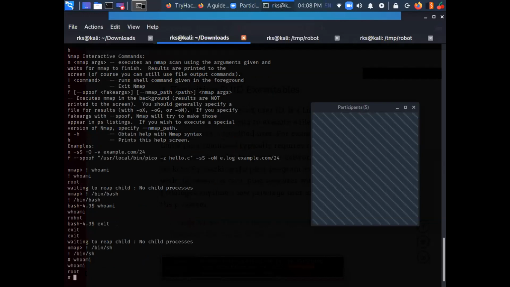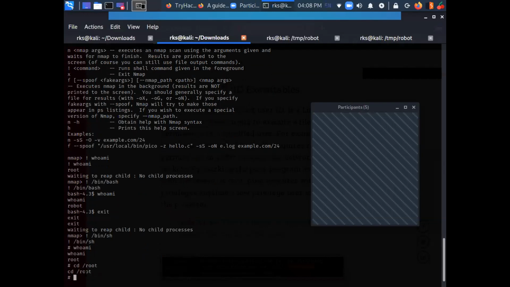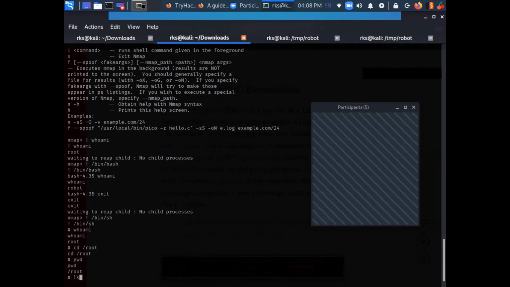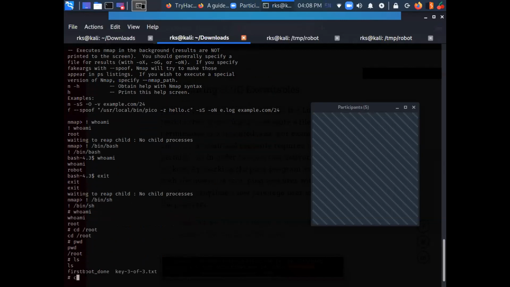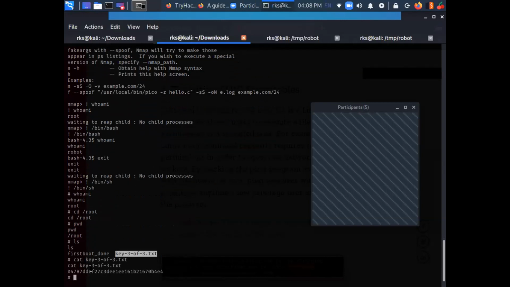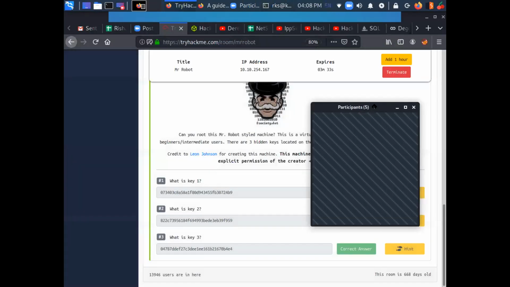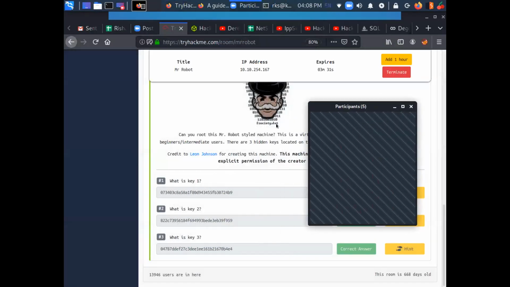Okay, so let's go to the root directory, and I can just do cat and read the third flag as well. Just copy it and go back here and paste it here.